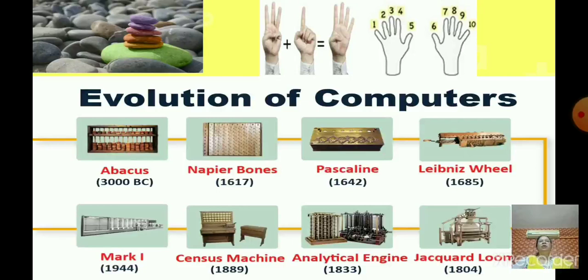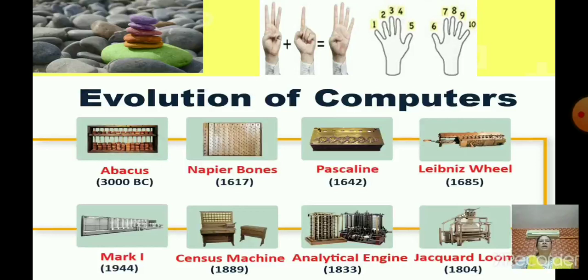This is also a calculating device, right? And we have learned Pascaline. In 1642, Blaise Pascal invented Pascaline. He is a French mathematician who invented the first mechanical calculator at the age of 19 in the year 1642.